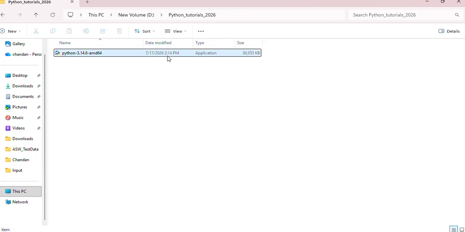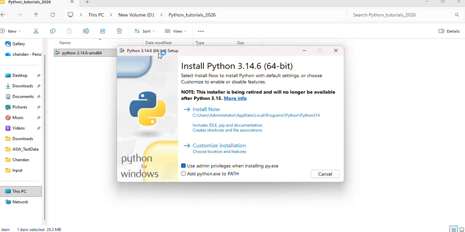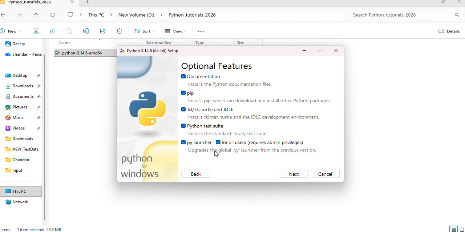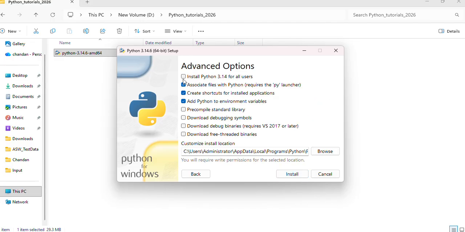Now, how to install? Simply click on it. You will see there is an option. Use this checkbox; it will add the Python path to your environment variables. Click custom installation. All things are already checked, which is good and fine. Just click on the next button. There is one more option you need to select: install Python for all users. As soon as you select it and click on the next button, it will be installed.